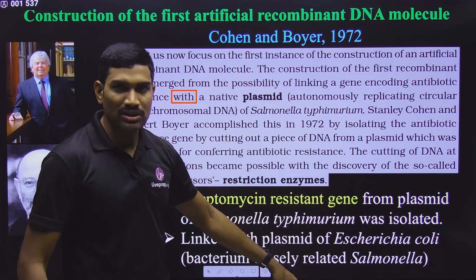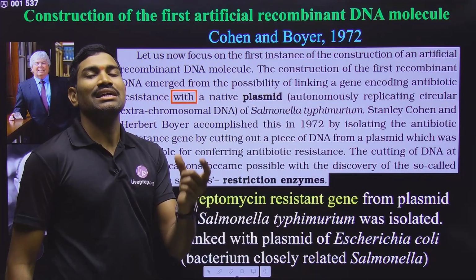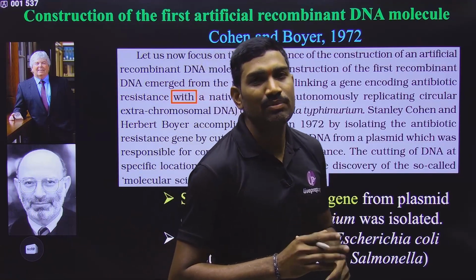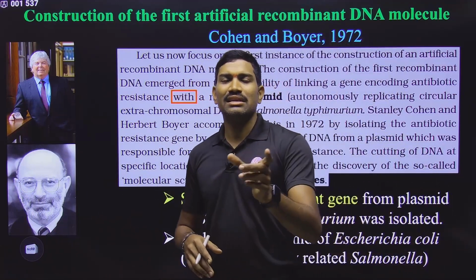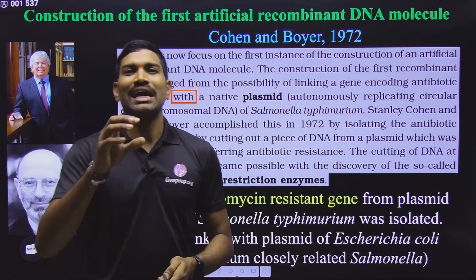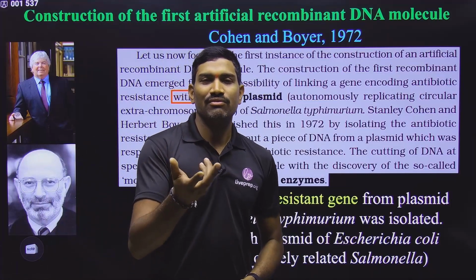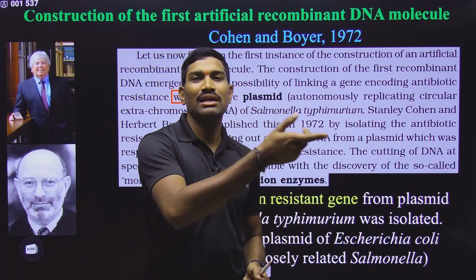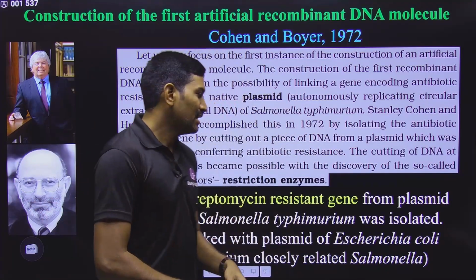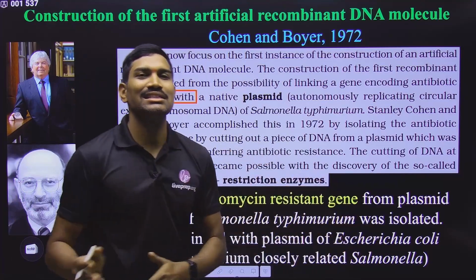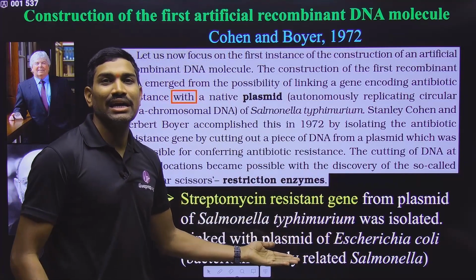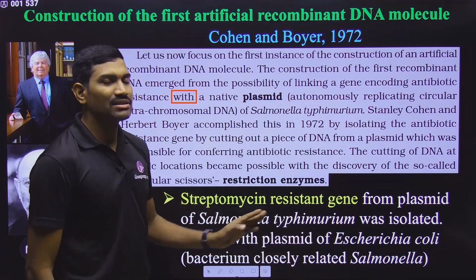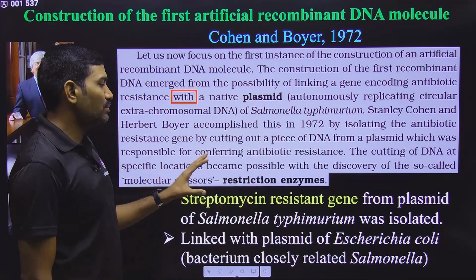In this process, the plasmid is actually used as a vehicle or a vector. That's why this plasmid is called a vector. In NCERT they talk about the mosquito. The mosquito carries the infectious agent of malaria, the malarial protozoan, from one individual to another. In the same way, this plasmid is also helping in carrying, so it is acting as a vehicle. That vehicle is nothing but the vector. This is the overall overview of this experiment.